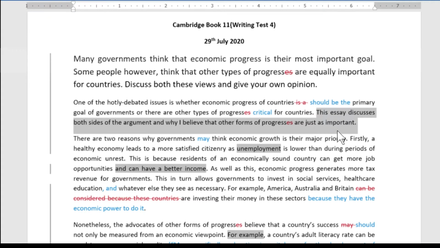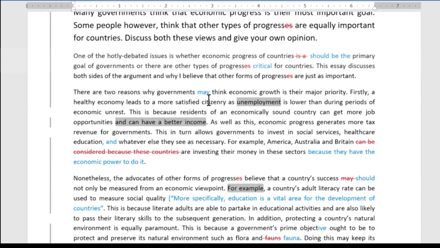So this is the best way to write the final sentence of your introduction here. It makes it clear to the reader what the essay is about. A lot of people just want to put their opinion in there. Well, that's not okay, because now I just think the essay is going to be about your opinion. So this is an excellent sentence here. It tells the reader exactly what to expect from the essay. I added the word "may" in here just because not necessarily all governments think this, just to add a bit of flexibility. It's fine without it. It's not something that is significantly influencing the score.